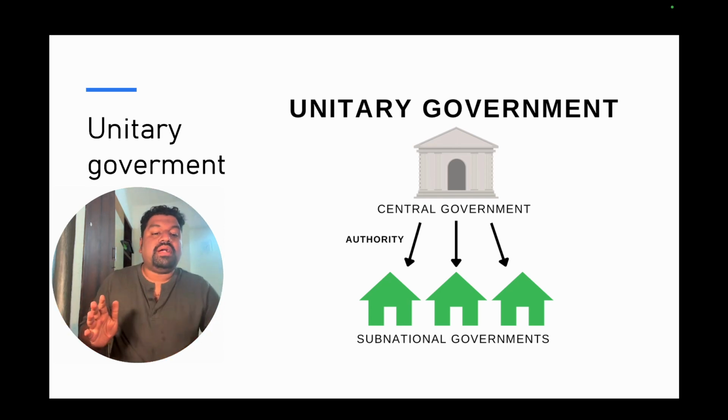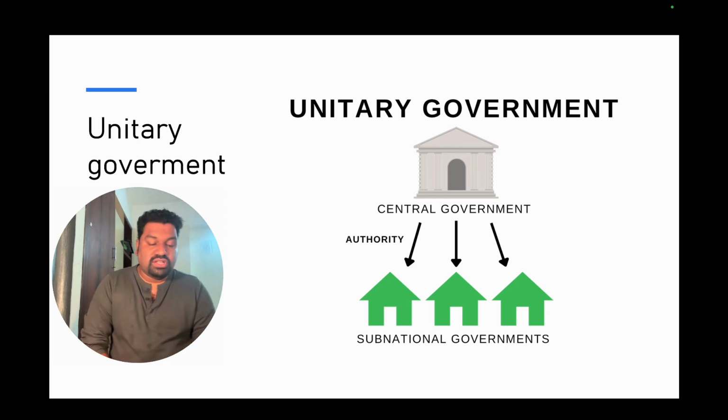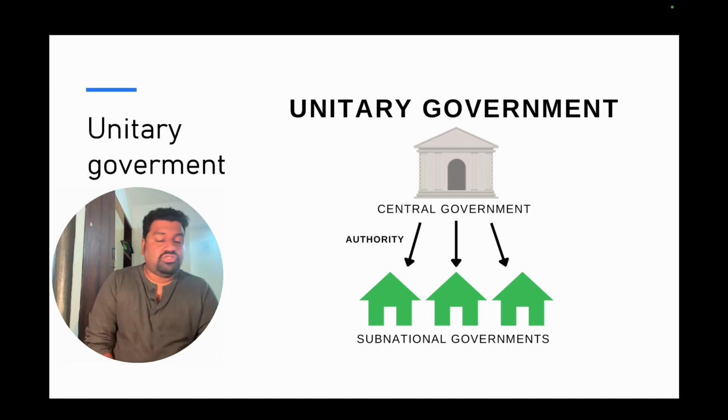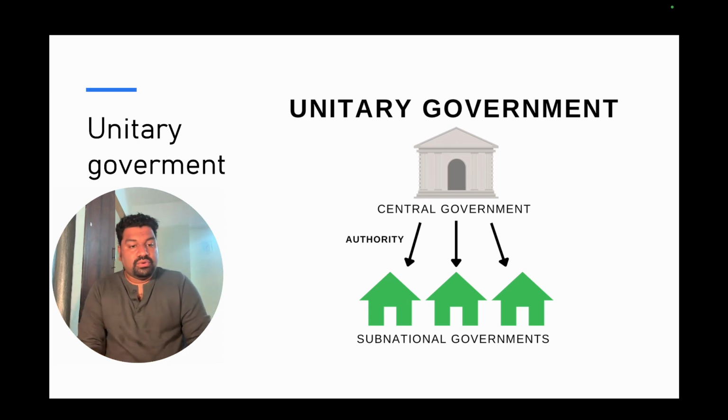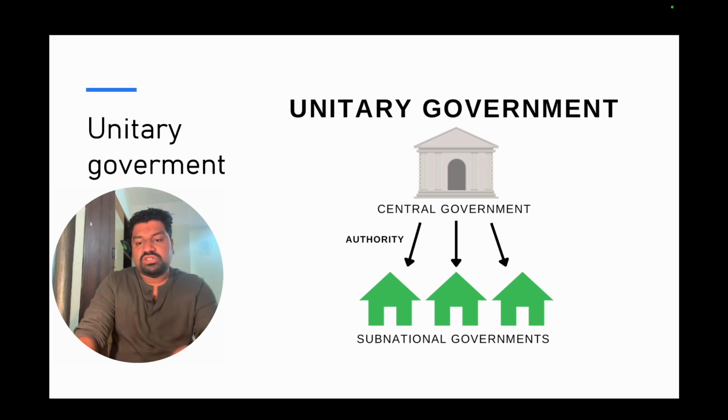There is no separate power for any other state governments. So it's like the British government. The basic example is the British government or the French government or the Japanese government, where they don't have provincial governments, they don't have state governments, they don't have district authorities to govern and rule. But in a unitary government setup, the central government has the whole power to govern the land. Okay. And there are small sub-national governments. They give the authority, the power is centralized, totally centralized. That is the unitary government.